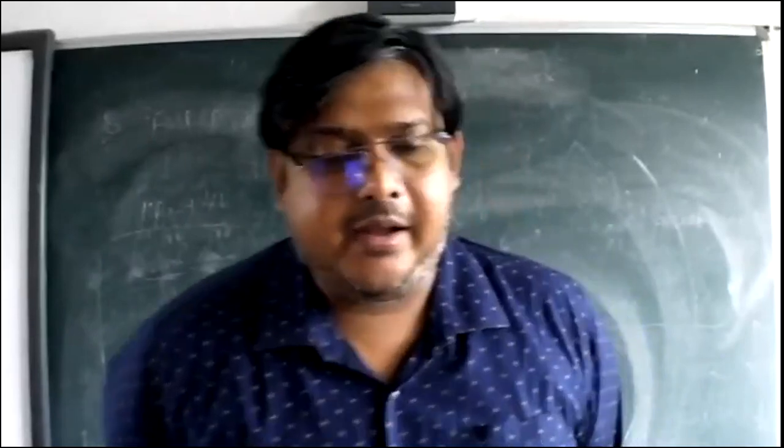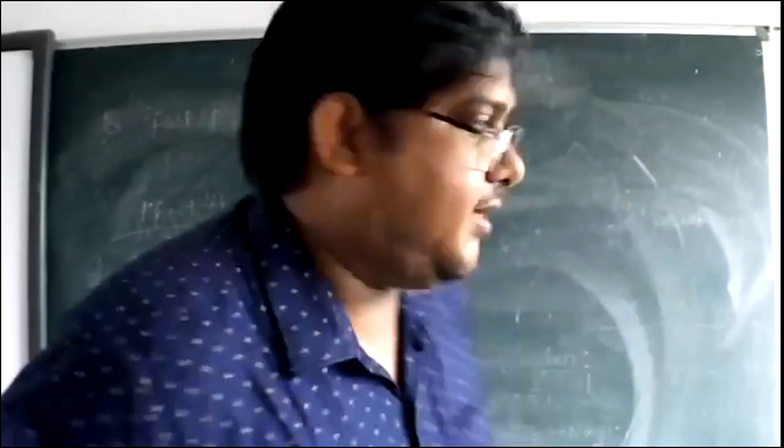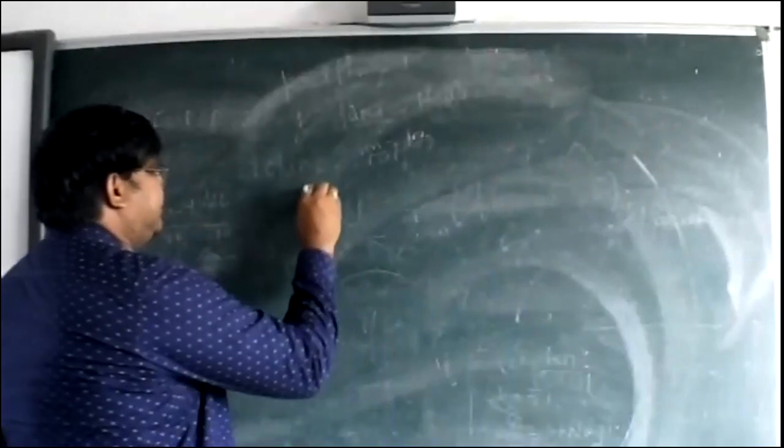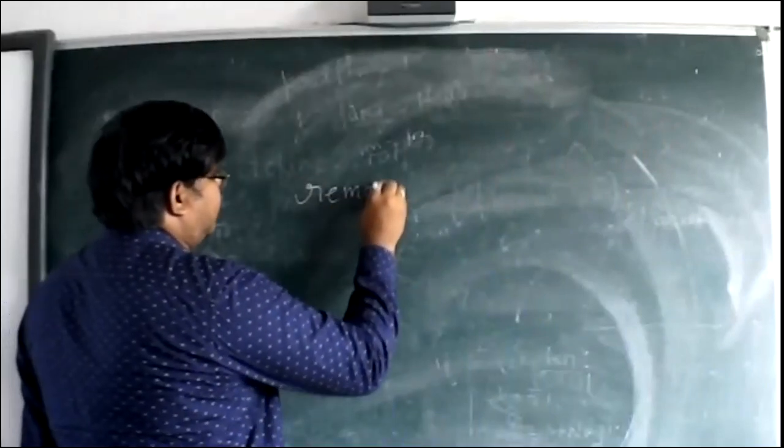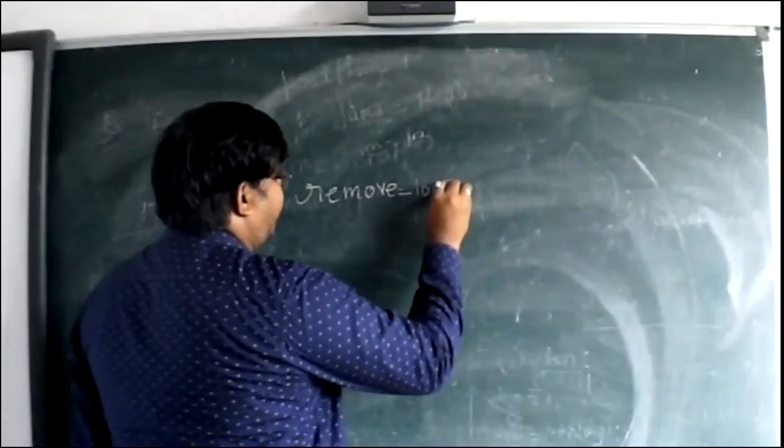Write another question. Write a function remove_lowercase. What is the function name? Remove underscore lowercase.